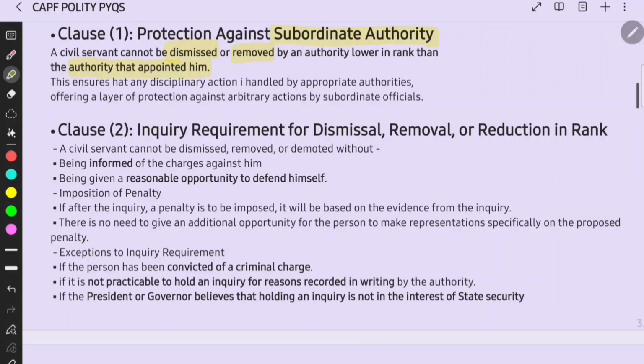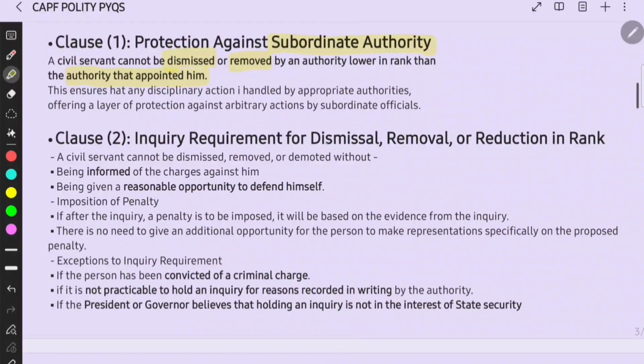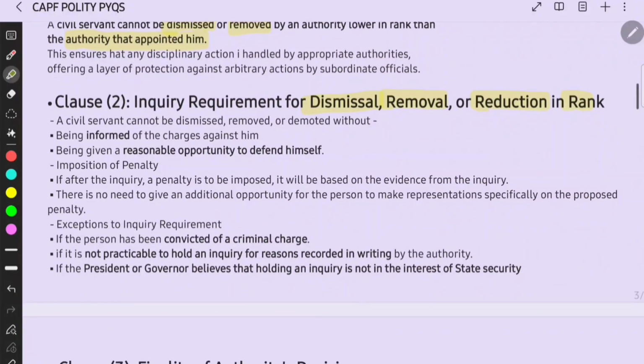Then clause 2 of Article 311, the inquiry requirement for dismissal, removal and reduction in rank. A civil servant cannot be dismissed, removed or demoted without being informed of the charges against him and being given a reasonable opportunity to defend himself. Imposition of penalty: if after the inquiry a penalty is to be imposed, it will be based on evidence from the inquiry, right? There is no need to give an additional opportunity for the person to make representations specifically on the proposed penalty, right? There is no need for additional opportunity.